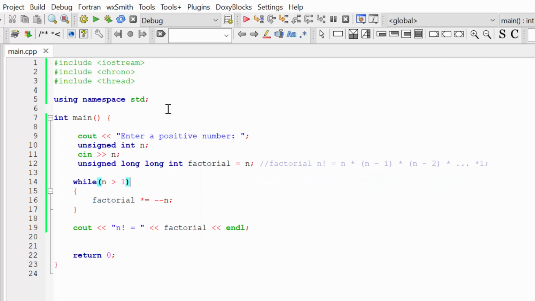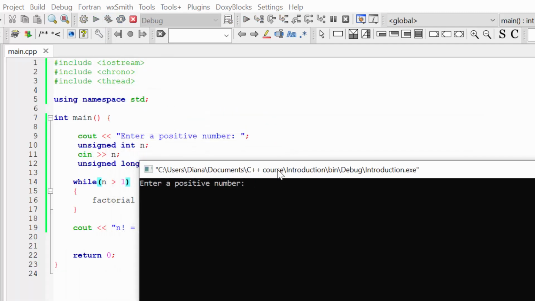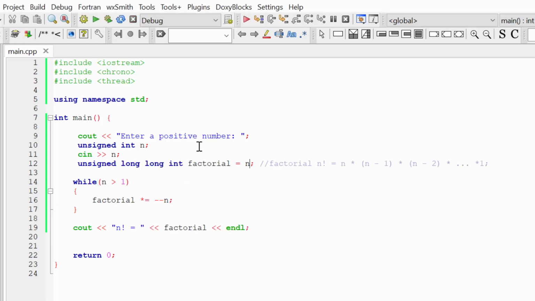Everything is okay, but let's now check what will be the factorial of 0, because the factorial of 0 also exists, and by definition the factorial of 0 is equal to 1. And it's actually a special case. There are several motivations why factorial of 0 is defined as 1. That's why I need to change our program a little bit for this special case.